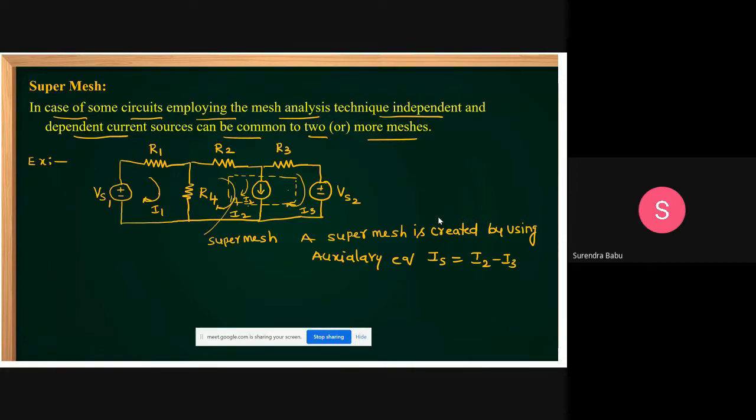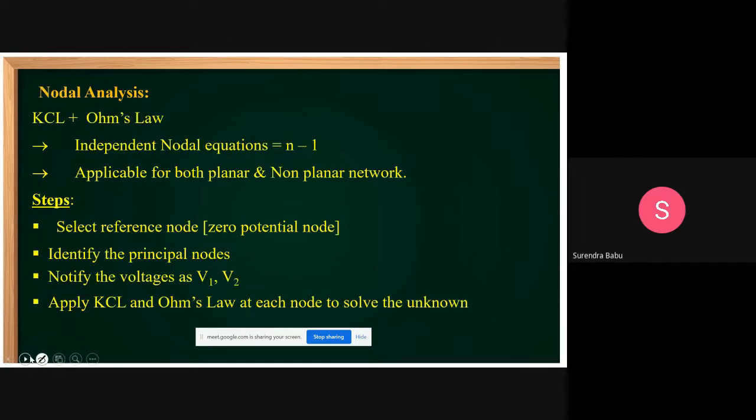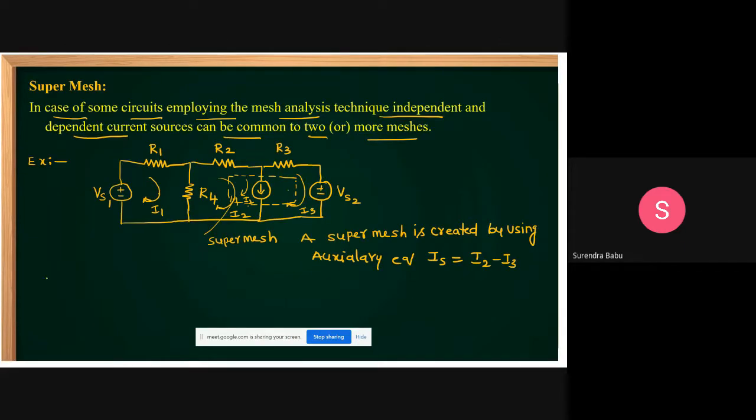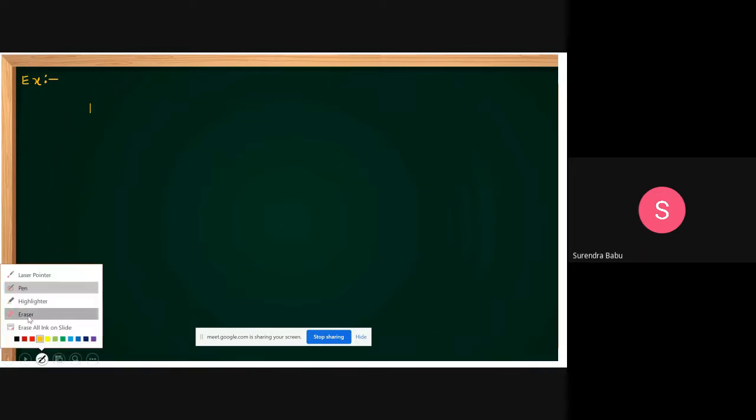Yes, friends. Now if I solve one problem based on this concept, then you can clearly understand. I am giving one example here. Please concentrate. This is the creation of the super mesh. You see one example based on this. For example, it is given like this. This type of model we can also expect, with simple questions on the creation of a super mesh, which you will see later.